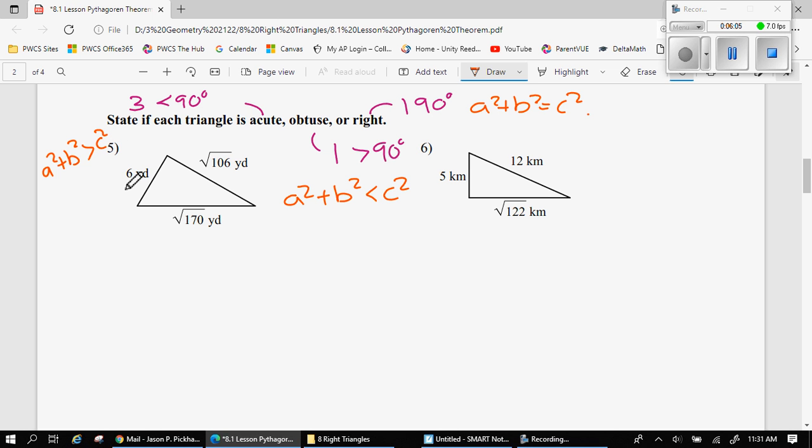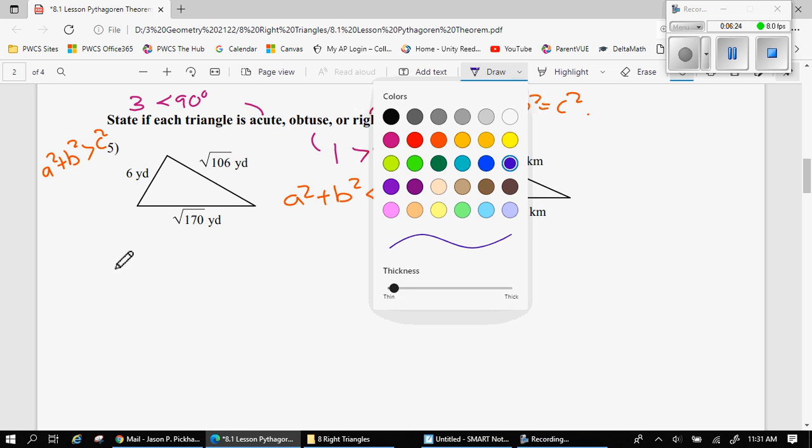So we can plug our side lengths into the Pythagorean theorem and simplify, and we can see which side is bigger. If they're equal, it's a right triangle. If c squared is bigger, it's an obtuse triangle. If c squared is smaller, it's an acute triangle. And so let's give a couple of those a try.